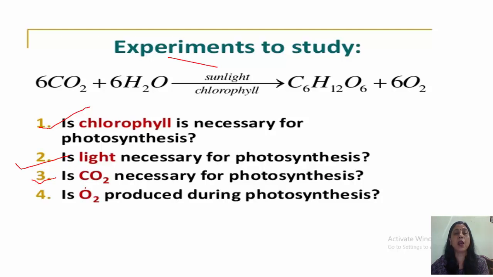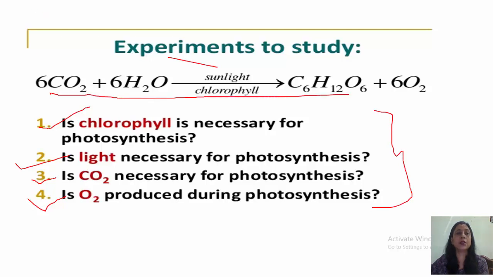Number three, carbon dioxide is necessary for photosynthesis, and number four, that oxygen is produced during photosynthesis. So all these four experiments we have to study, and this is the equation of photosynthesis: 6CO2 plus 6H2O in the presence of sunlight and chlorophyll forms C6H12O6 plus 6O2, and water is also formed.